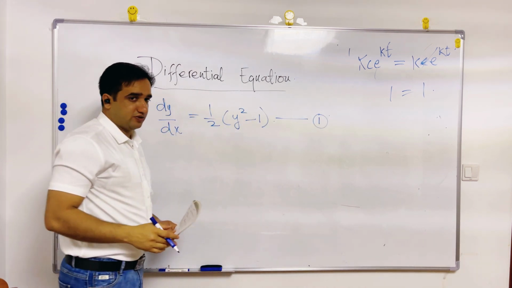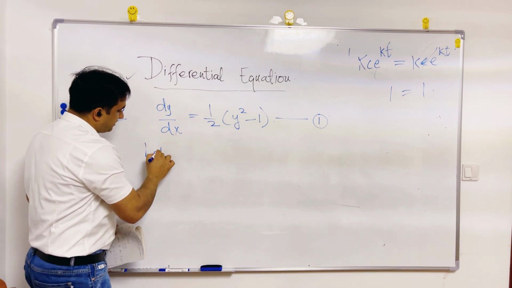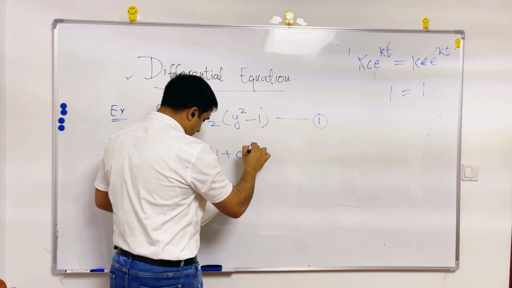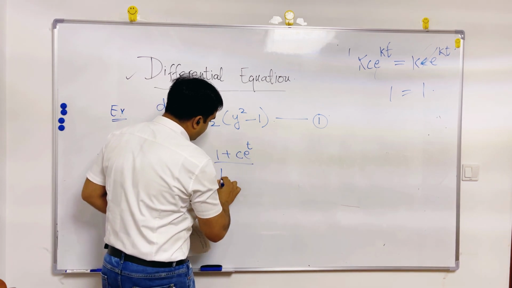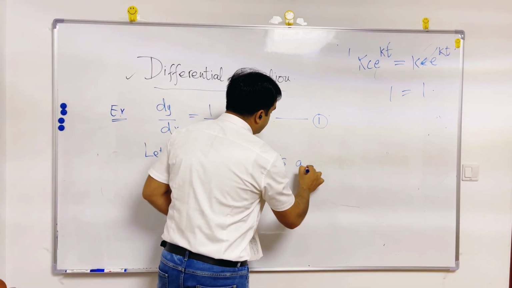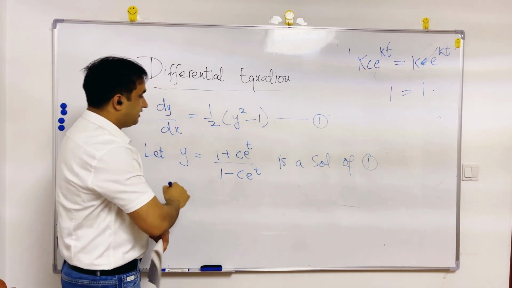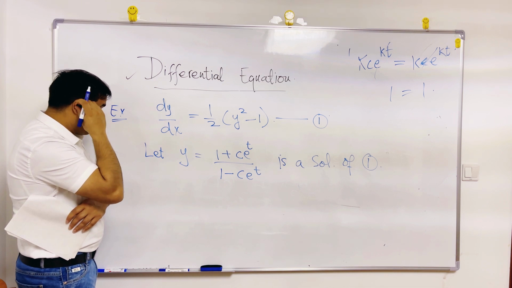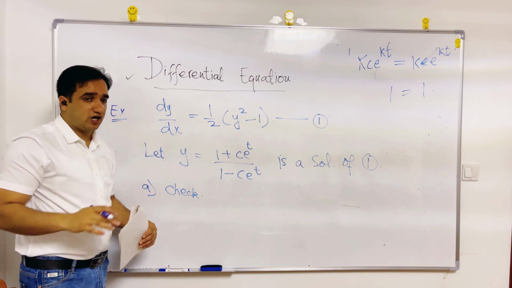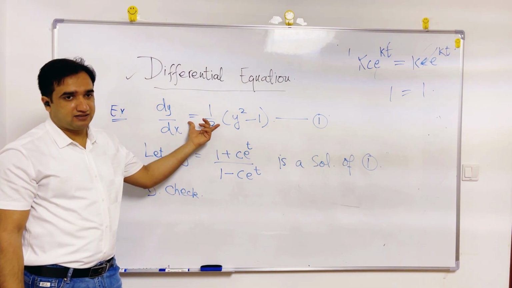This is the differential equation, and let y equals (1 plus C e raised to the power t) over (1 minus C e raised to the power t) be a solution of the equation 1. The question is, check that this is the solution of this equation or not.